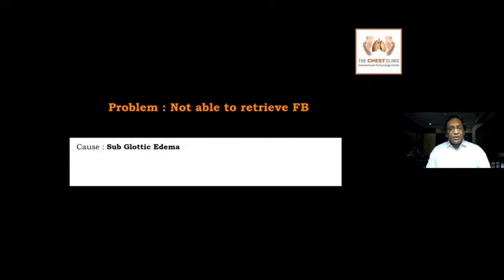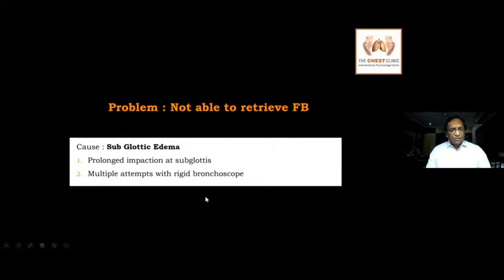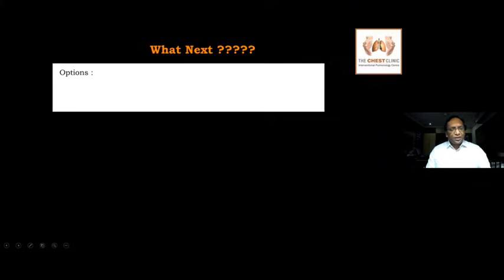The problem is that you're not able to retrieve the foreign body through the subglottis. Why? Because of subglottic edema. Why subglottic edema? Because the foreign body had been impacted in the subglottis for nearly 8 hours, so prolonged impaction, and also multiple attempts with a rigid bronchoscope. So what next? Obviously, the first option would be a tracheostomy. So we tried calling the ENT surgeon at that point in time. It was almost 2 o'clock in the morning, so we could not get an ENT surgeon.